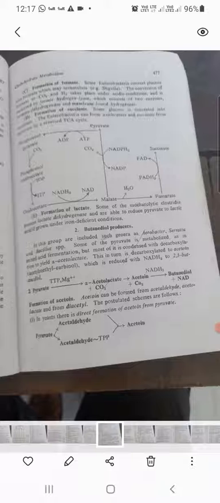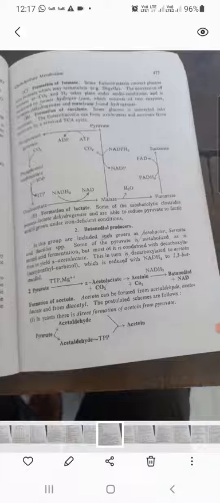This is the reaction observed in succinate synthesis, in which oxaloacetate is first produced, then converted to malate, to fumarate, and to succinate, which is nothing but a reverse of the TCA cycle. The malate goes to pyruvate, and pyruvate again gives